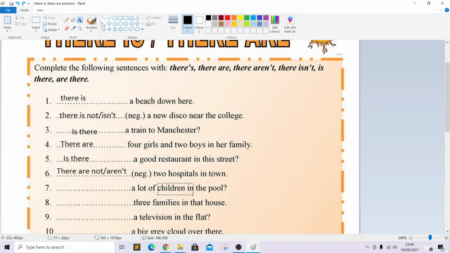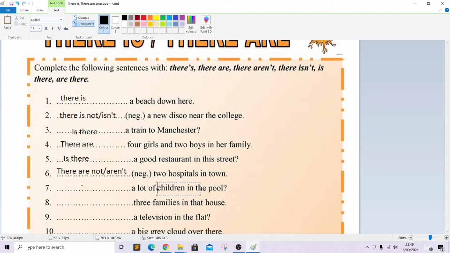This sentence is actually in the plural sense because it's using the word children. So the correct sentence would be using the plural form are: are there a lot of children in the pool? The are is only becoming only here because of the plural noun children. And we're using it in the question form because there's a question mark at the end.